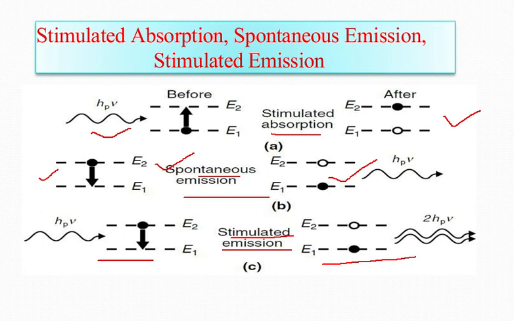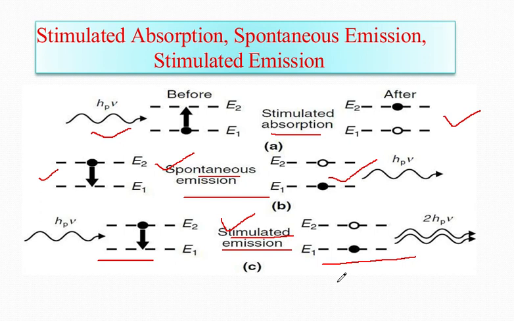Now such electrons at a higher energy metastable state can return to the ground state in the form of an avalanche, stimulated by a photon of suitable frequency or energy, and this is known as stimulated emission. So we have talked about stimulated emission also.